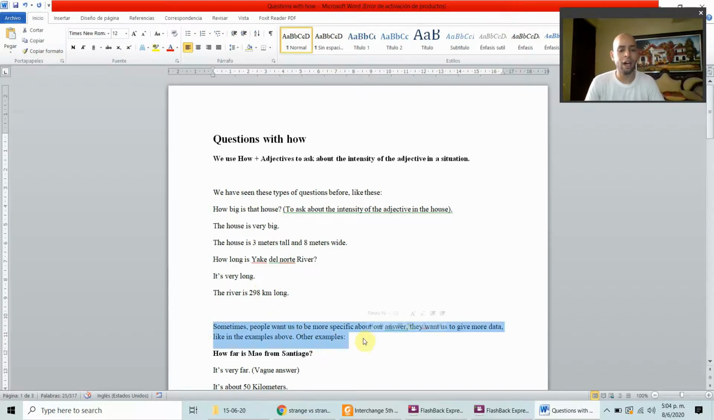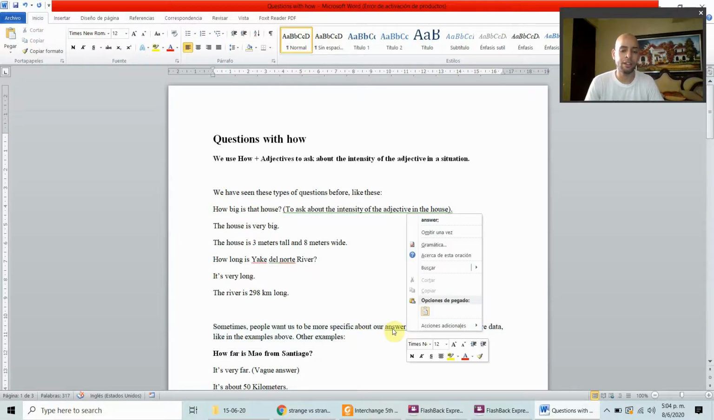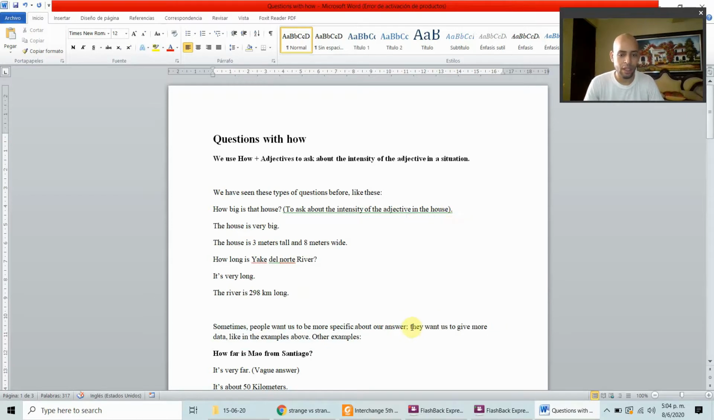Sometimes people want us to be more specific about our answer. They want us to give more data, like in the examples above. For example, here and here.